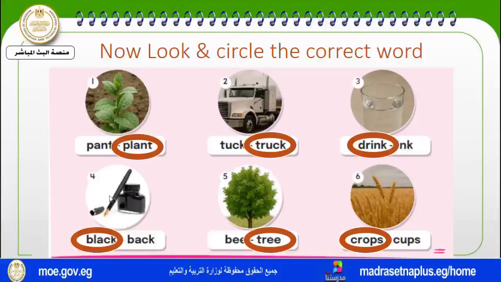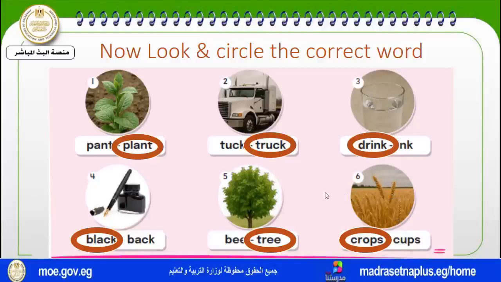And this one has a black color. It's not the bag. And this is not a bee, which gives us honey, but it's a tree. And these are not cups in which we drink, but they are crops. They are wheat.